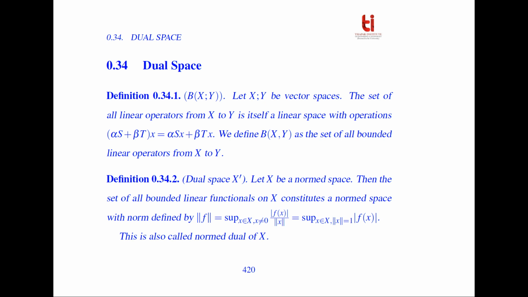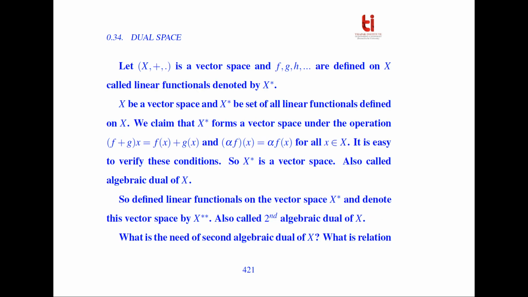So now we discuss the dual space of X. Let X be a normed space, then the set of all bounded linear functionals on X constitutes a normed space with norm defined by norm of F is equal to the supremum over x belonging to X, x non-zero, of modulus Fx over norm x, which is equal to the supremum over x belonging to X with norm of x equal to 1 of modulus Fx. This is also called the normed dual of X.